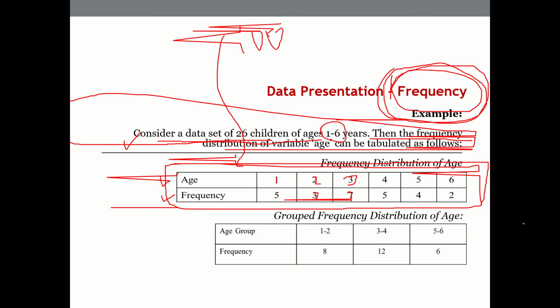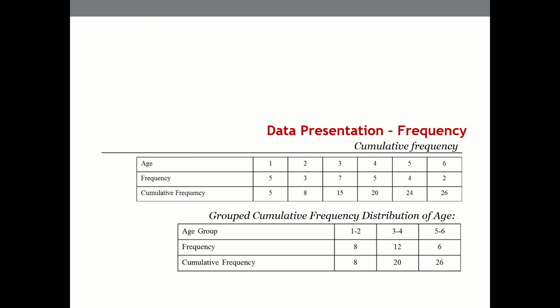In fact, it can be grouped as well. This is as it is, explicit frequency. This is grouped frequency, where let's say 1 to 2 years, 3 to 4 years, 5 to 6 years are categorized, and then the number of children are entered into this category.